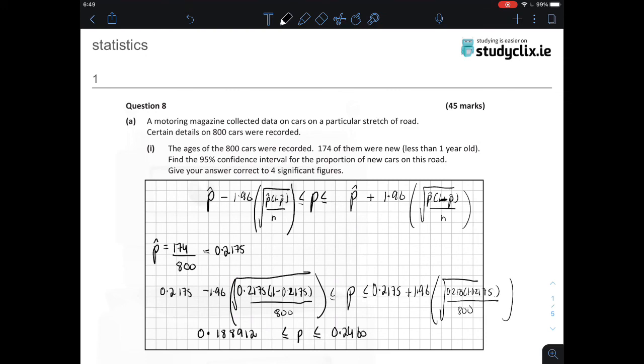So writing this as a percentage would give us 18.89% and 24.61%. So this means that based on our data that we've collected, we have created a test statistic for the population stating that the proportion of cars that will be less than a year old is between 18.89% and 24.61%, correct to 4 significant figures.